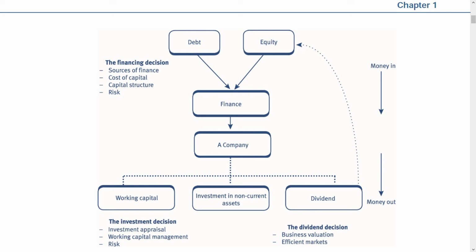Right? So under financing decisions, sources of finance, number one, cost of capital. Yes, cost of capital, it will be affected based on your debt equity proportion, how much debt you are taking or how much equity you are taking. Next, capital structure. Capital structure means what proportion of equity and debt there is. Risk, it affects your risk also, financing decision, because the higher your debt, the riskier you are. Remember that, because you have to pay more interest to the bank. We are taking a loan on that.